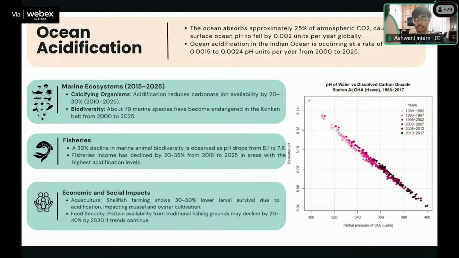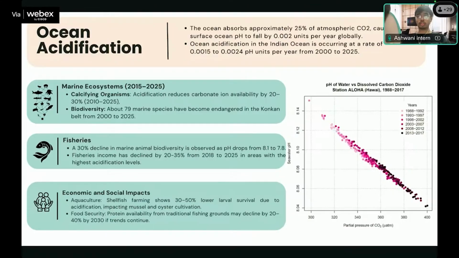So, day by day, this is happening. Overall, globally, the pH is declining by 0.00 units per year. This is also affecting the marine ecosystem. In the Konkan belt, around 79 marine species are now categorized as endangered species.